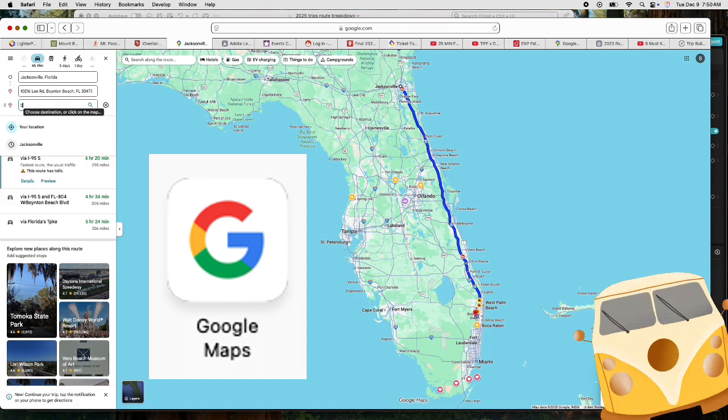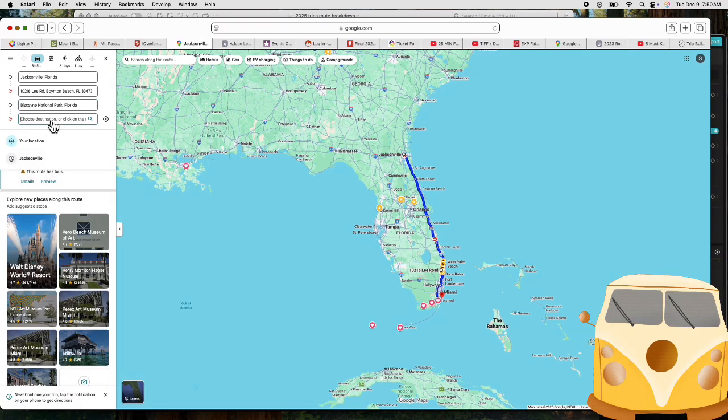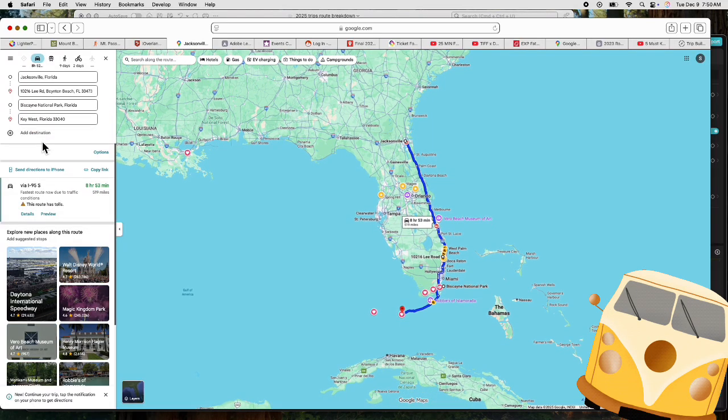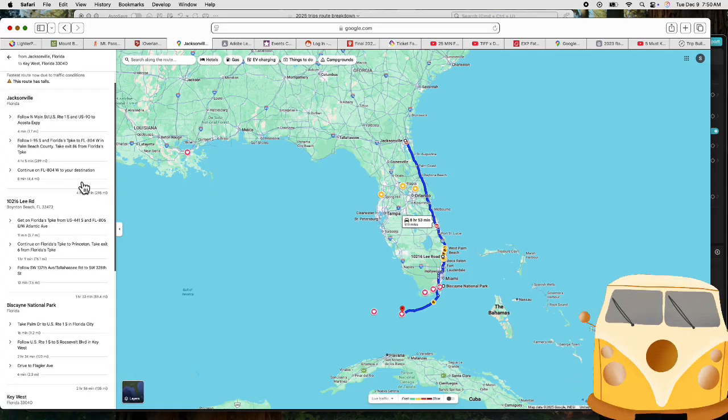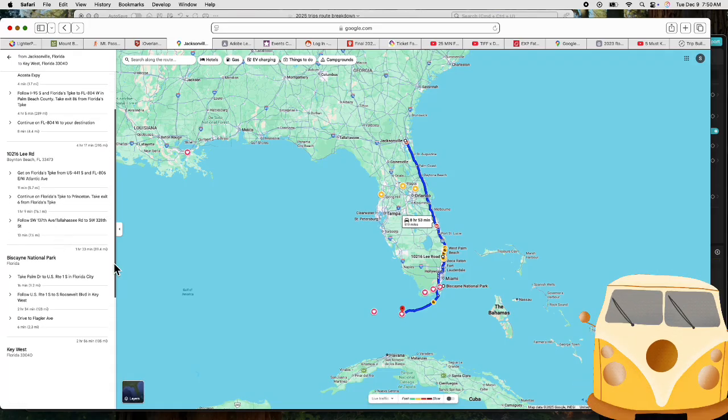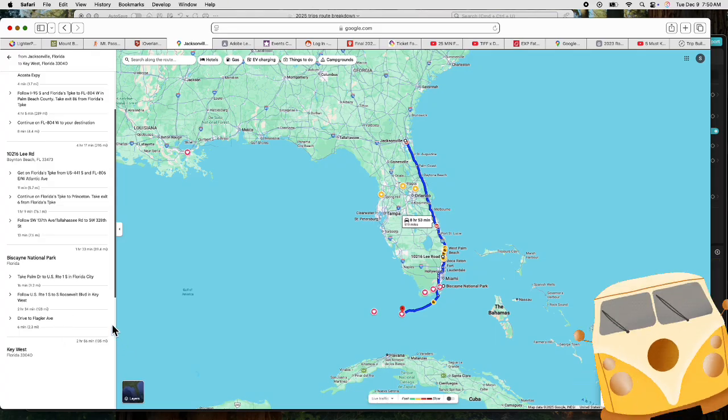I use Google Maps to plot my destinations and assess my course. From here I can assess my drive time and where I need overnights. When you click details of the route, you can see time between drive destinations.